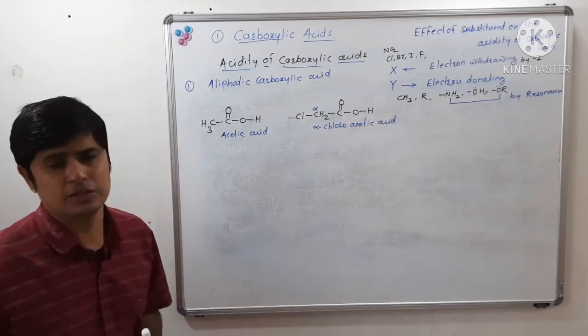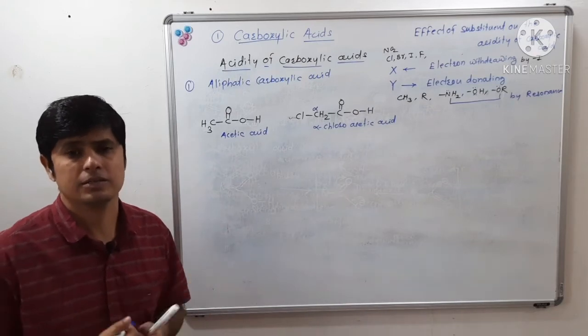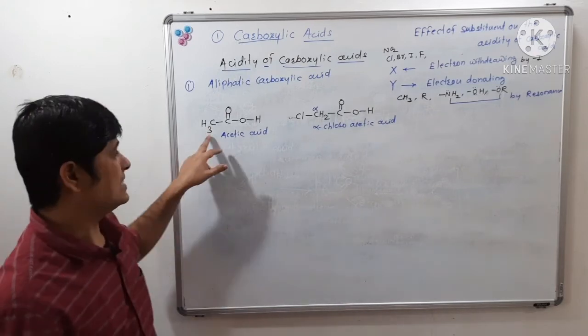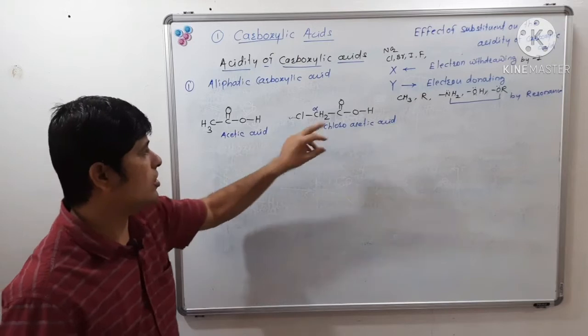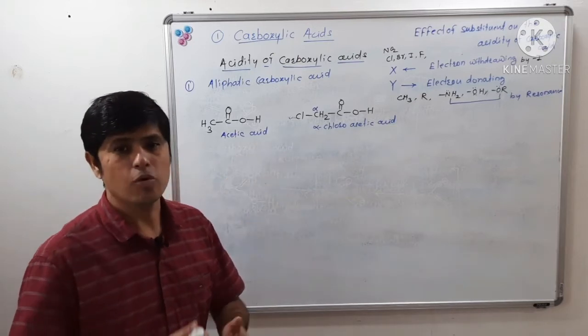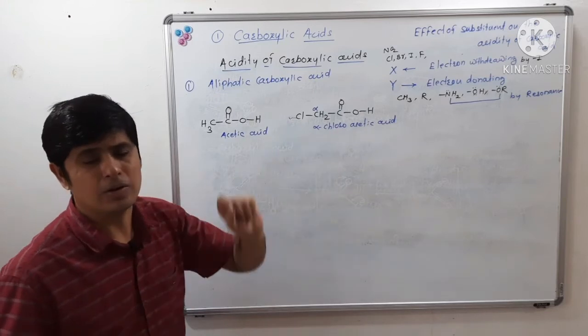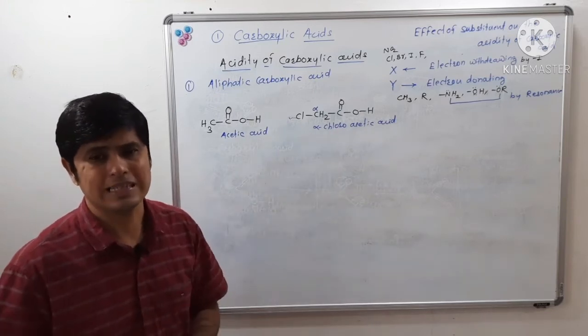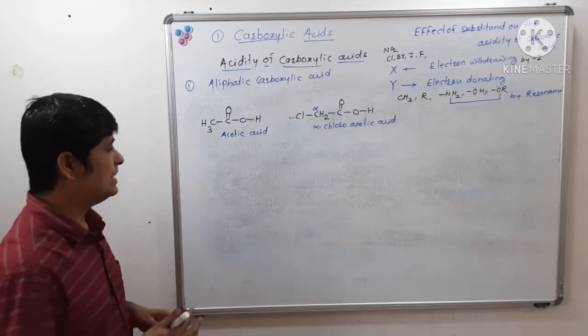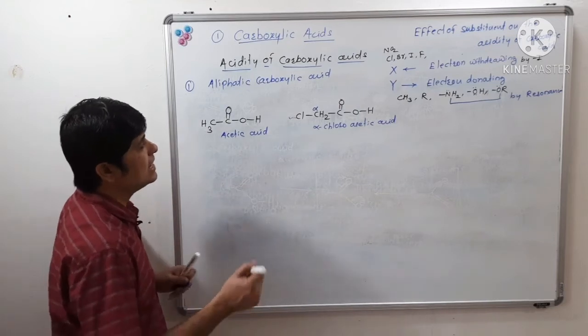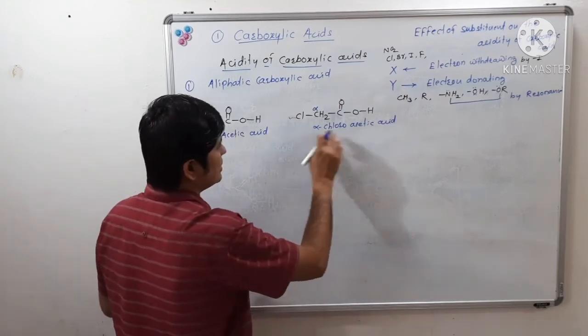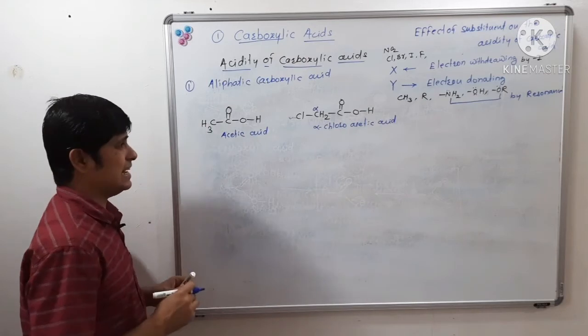Which is the stronger acid? No doubt alpha chloroacetic acid is a stronger acid than acetic acid. Let us see why.